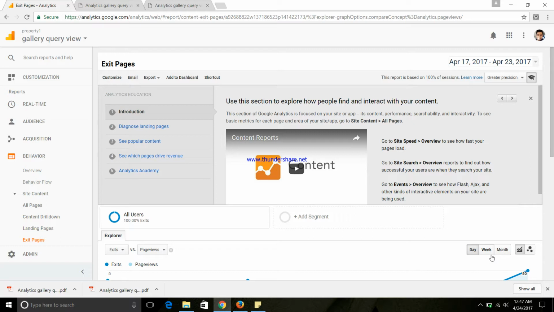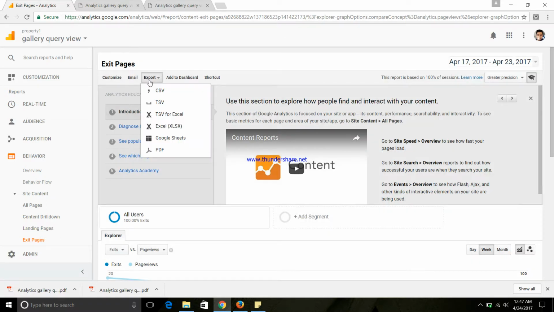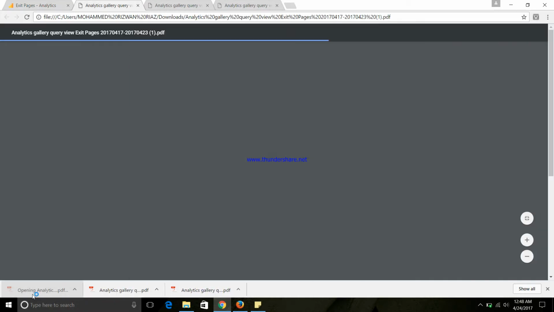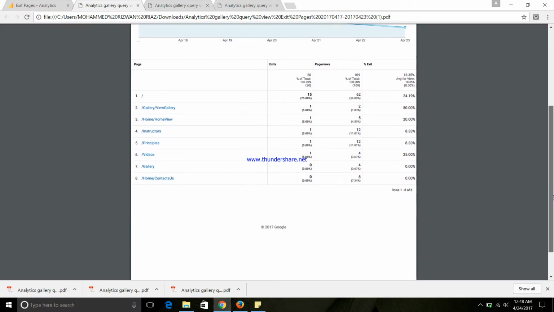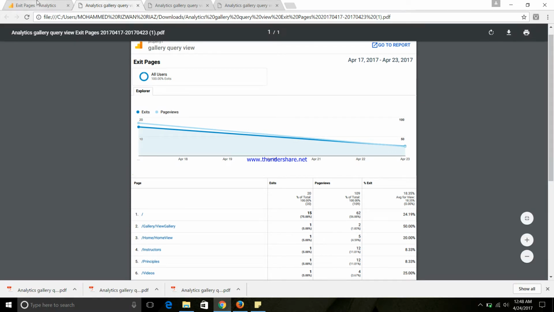So, for learning something new, we will click on this week, then take this export and click on PDF. This report will be downloaded here, which is created by Google, and they try their best to make it as simple as possible so that any new user can understand it. Here we see that this has been downloaded as an exit pages report.